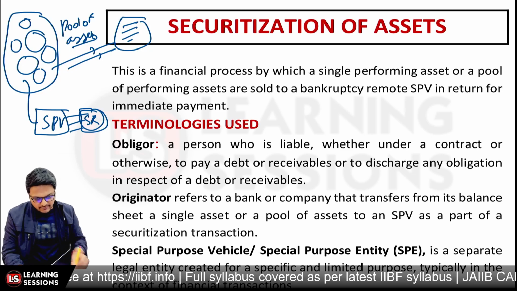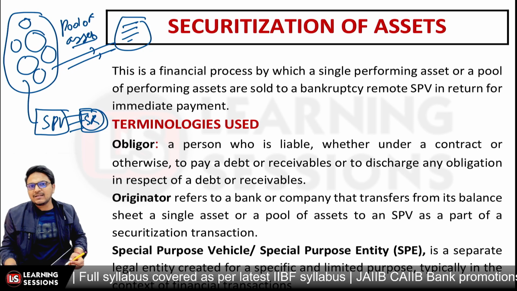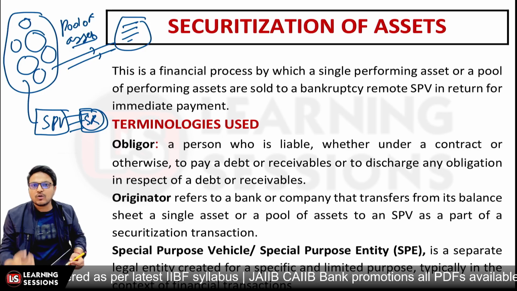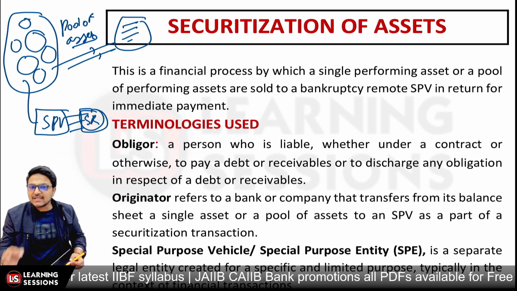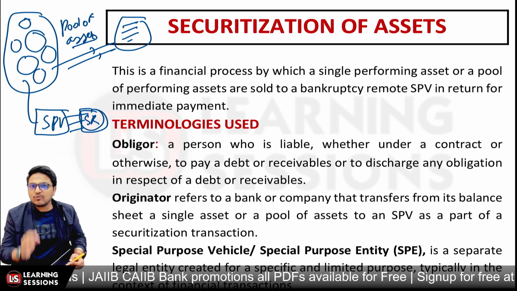Now let's understand the different terminologies used in the same. First of all, it's related to the obligor. Now the obligor is actually a person who is under a contract to pay a debt or the receivables, or to discharge any obligation related to the debt or receivables. That is said to be the obligor.